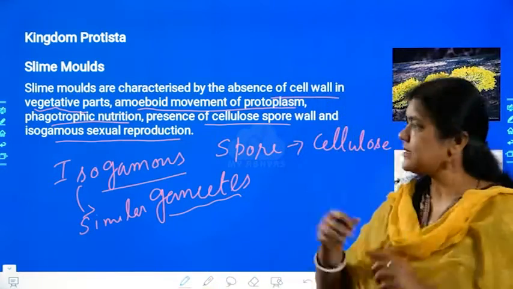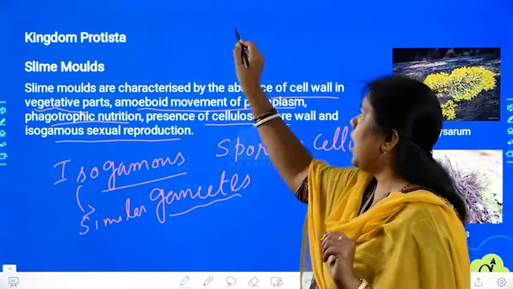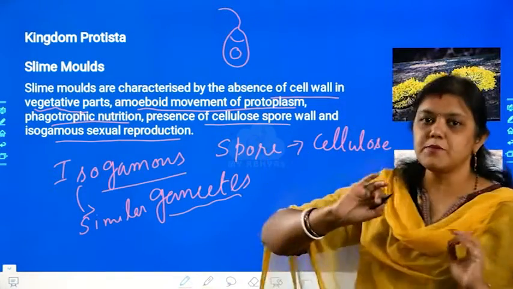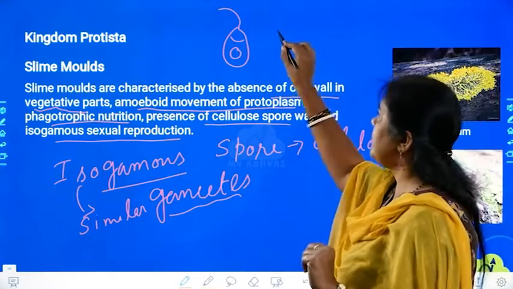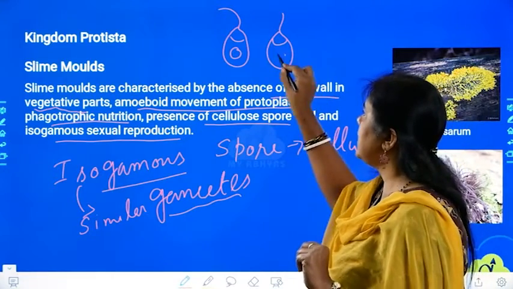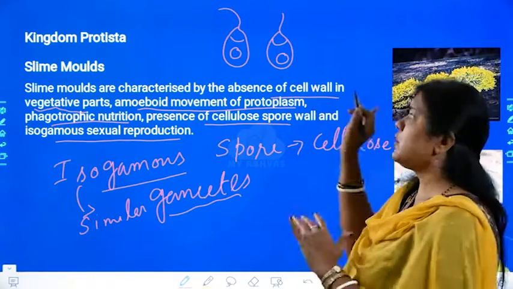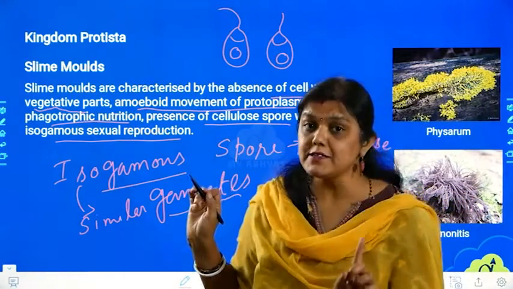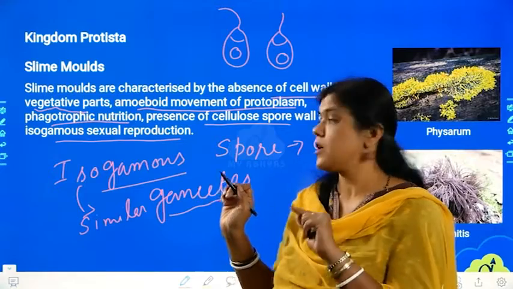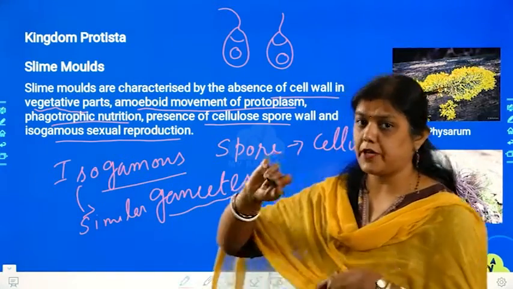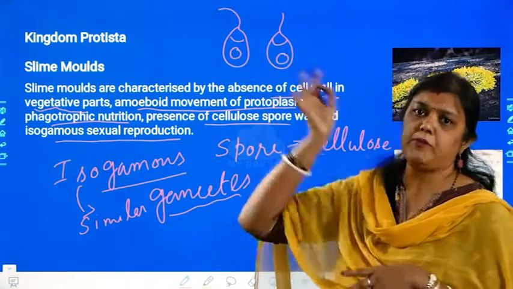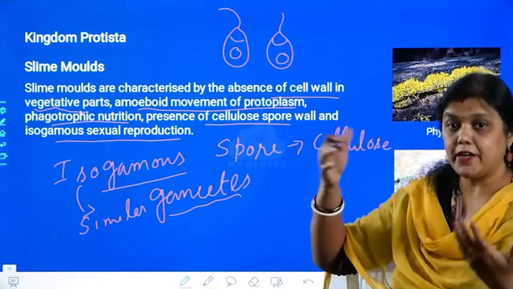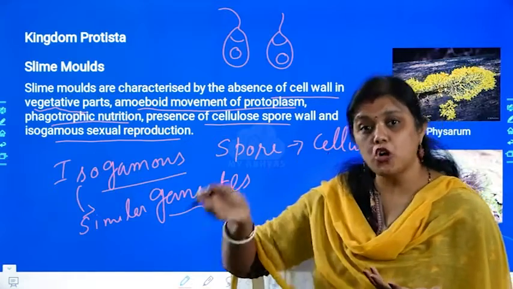Now, does it make sense? That means, let us take an example of a male gamete. If an organism's male gamete looks like this, then the female gamete also will look similar to that. Can you identify among these 2 which is male and female? Both look so similar that we cannot identify. These types of gametes are called isogamous, and they show isogamous sexual reproduction. One will be male, one will be female, but we do not know because the structures are so similar. Anisogamous or heterogamous means where the gametes do not look like each other.